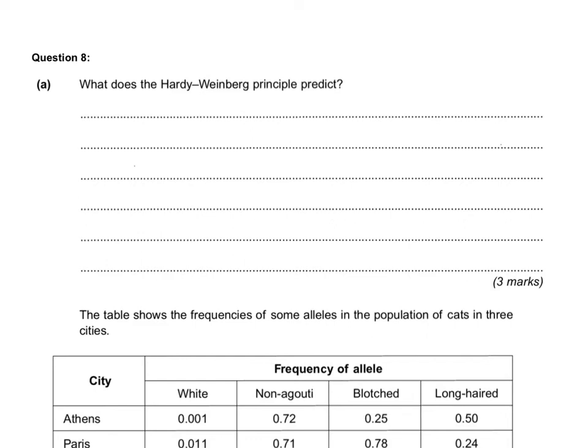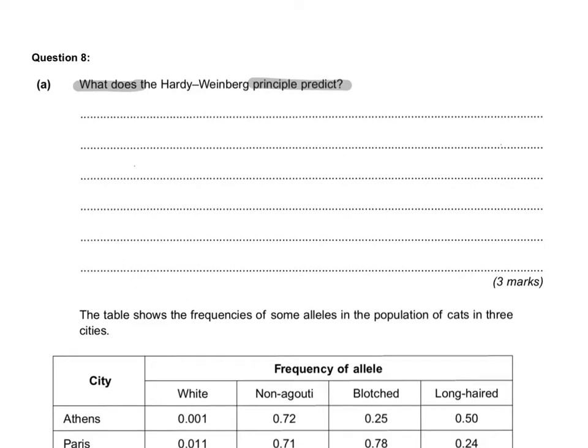Question number 8, and this is different from asking what is the Hardy-Weinberg principle, but we're looking at what does the Hardy-Weinberg principle predict. So the Hardy-Weinberg principle is about change over generations. So it predicts that the frequency of alleles of a particular gene will stay constant from one generation to the next. And then you have to give the conditions of that.